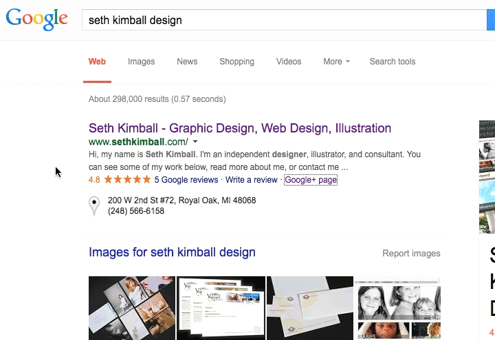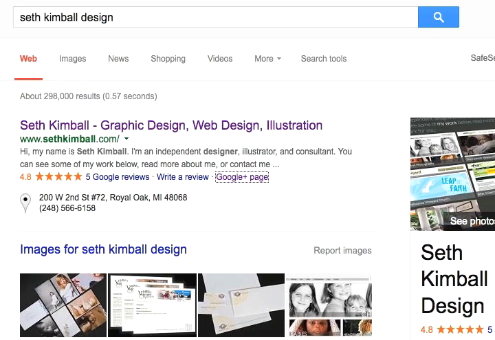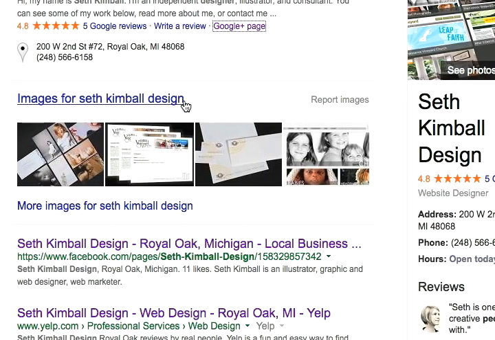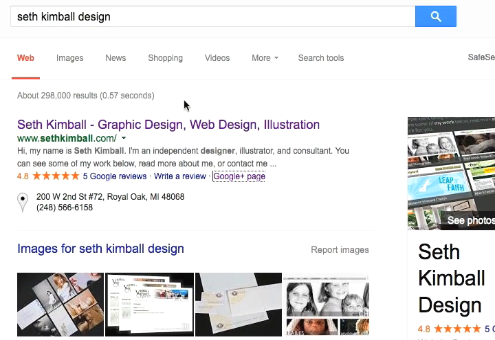In any case, yesterday when I looked and I had 5 reviews, no stars were showing up. But now the next day, so 2 days after I had gotten those reviews, I've got the stars showing up here in my listing when I do a brand search, and also here on the right-hand side in the knowledge graph. So that was easy enough. I was actually expecting that possibly I wouldn't get stars showing up right away. I've heard people say that they got 5 reviews, but still they're not getting those stars showing up immediately.